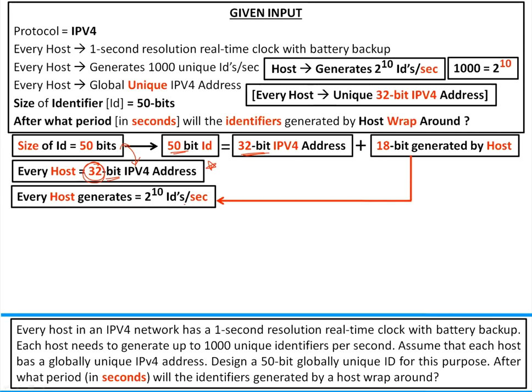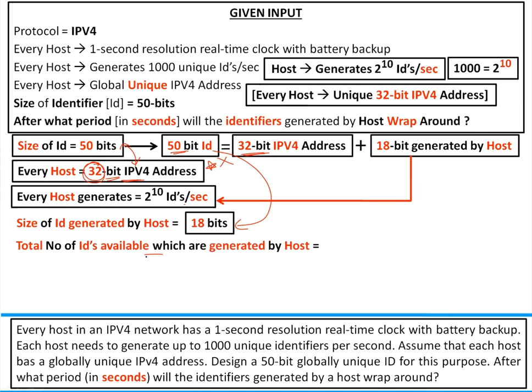Yes, guys? Followed? Yes. Now the size of ID generated by the host will be 18 bits, guys. Ultimately, you are not generating a 50-bit ID. You are generating only an 18-bit ID, because out of 50 bits, the 32-bit unique ID is already given and can be used. In the question they didn't mention it, but you have to apply that.